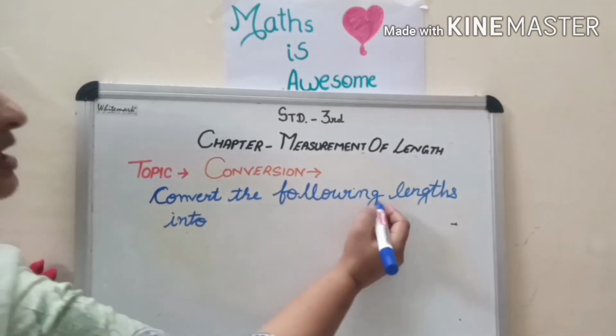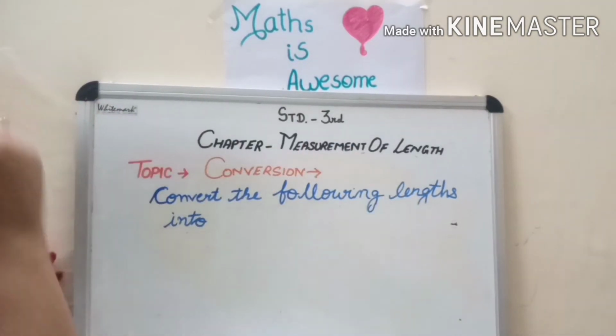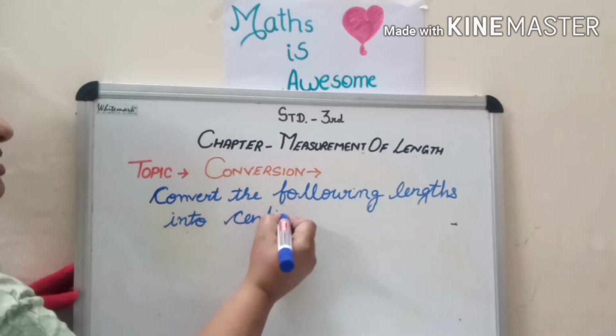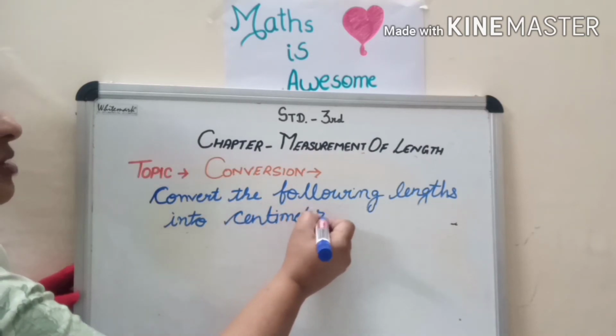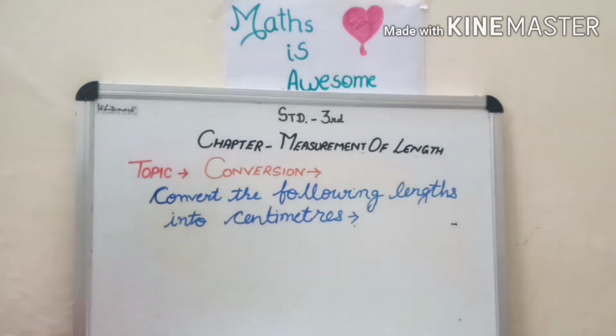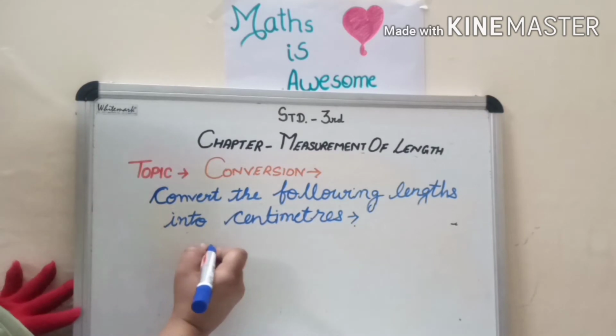Convert the following lengths into, again, centimeters. Children, in the first part I told you about simple conversion, that is, 8 meter equals how many centimeter? Convert 4 meter into centimeter. Okay children, now the question is, when we have to convert, this is the question.